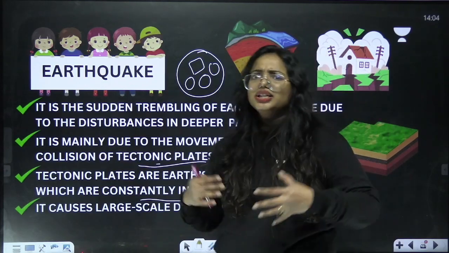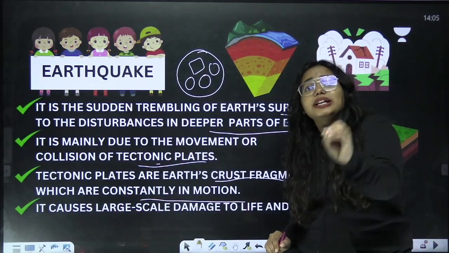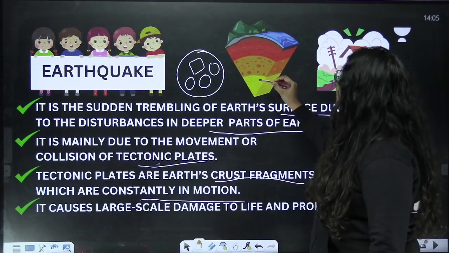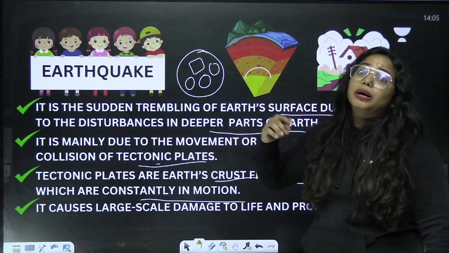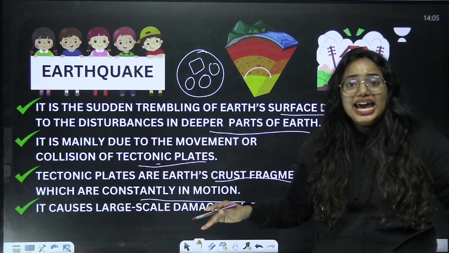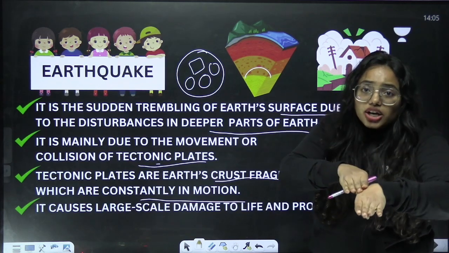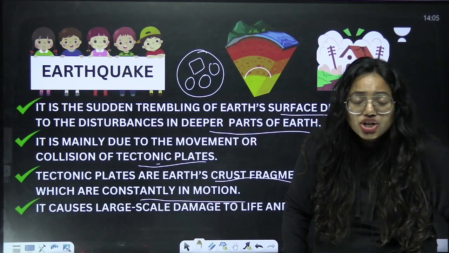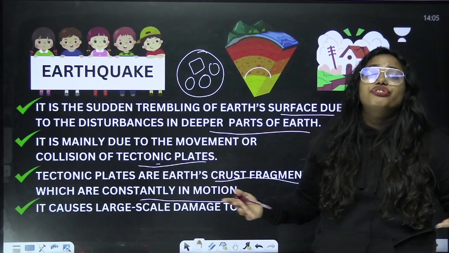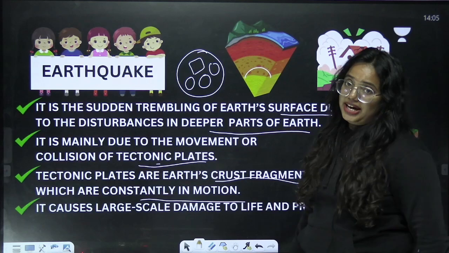And how is an earthquake formed? There will be some kind of disturbances or vibrations that can happen in the deeper parts of Earth. Clear? This can make these tectonic plates slide past each other or collide with each other, or it can create a lot of rifts or drifts in between the tectonic plates.